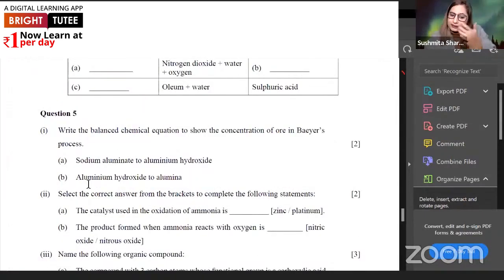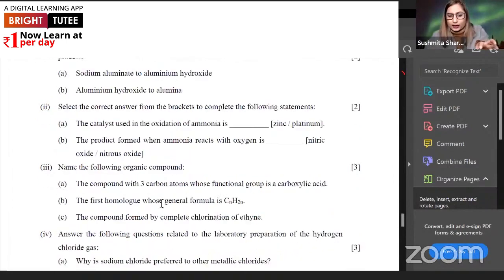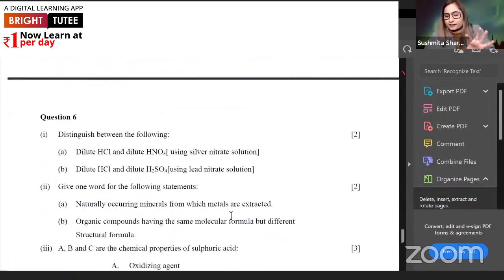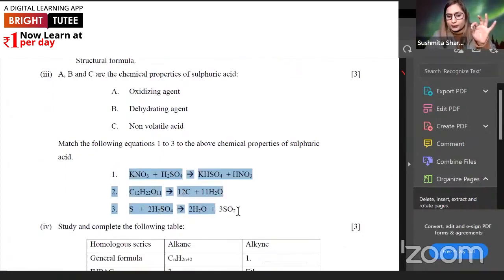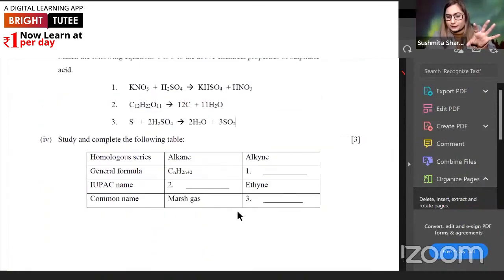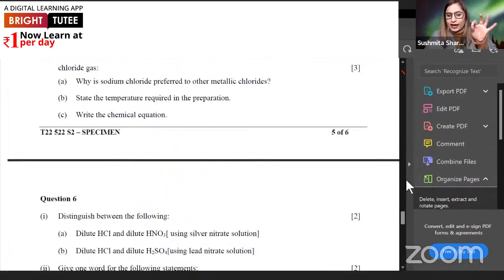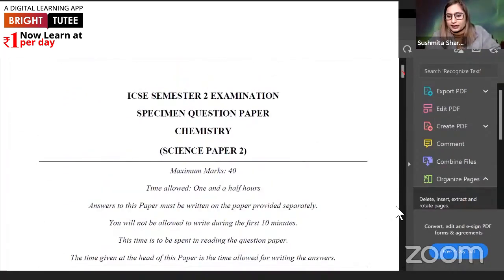Then we have write balanced chemical equations. Again, we are back to chemical equations. So this is the specimen question paper, as we can all see. And in section B, again, there are so many chemical equations in the question paper. Yes. So do we have any questions from the question paper itself? Is there anything, so that we can move on to the preparation portion of semester 2?